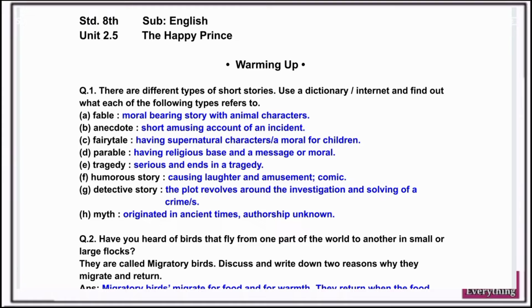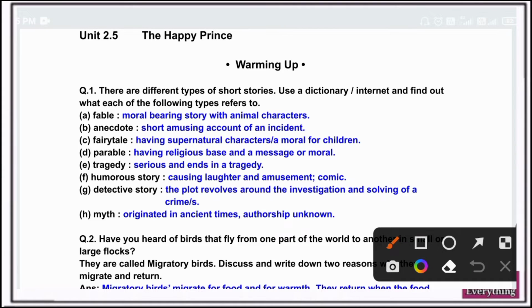E. Tragedy, serious and ends in a tragedy. F. Humorous story, causing laughter and amusement, comic. G. Detective story, the plot revolves around the investigation and solving of crimes. H. Myths, originated in ancient time, authorship unknown.